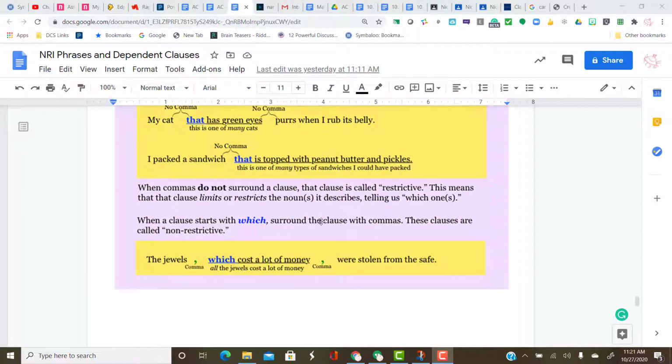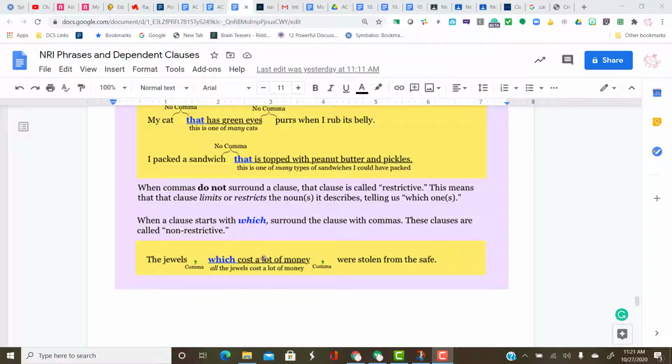But clauses that begin with which provide just some extra information about the thing that clause is describing, but it's not information that's necessary in order to understand the sentence. These clauses, they're called non-restrictive, and they are set off with commas. So the jewels, which cost a lot of money, were stolen from the safe. Now, in this case, all the jewels cost a lot of money. So that's just extra information.